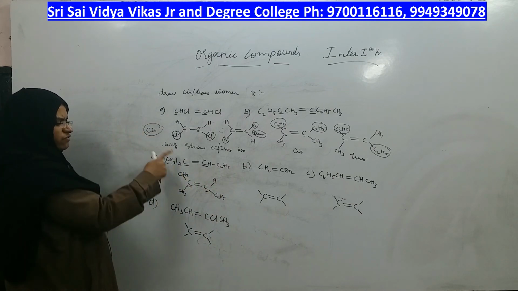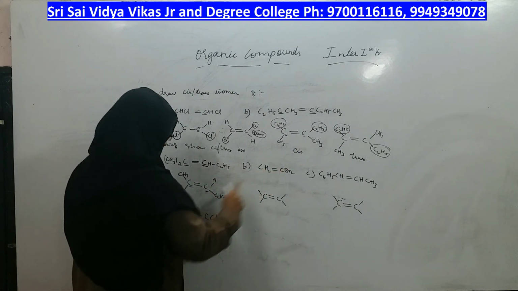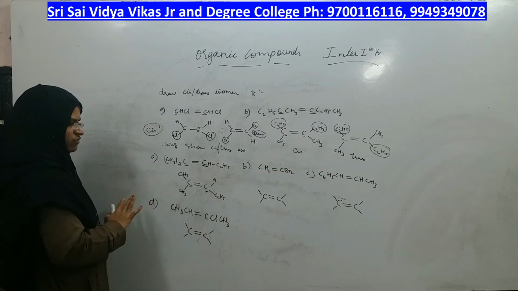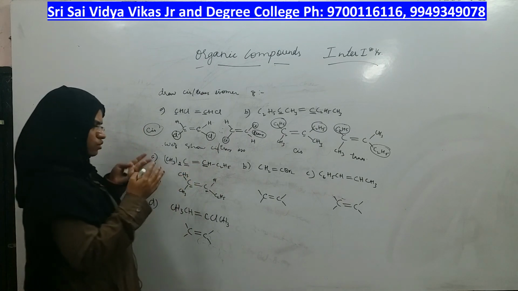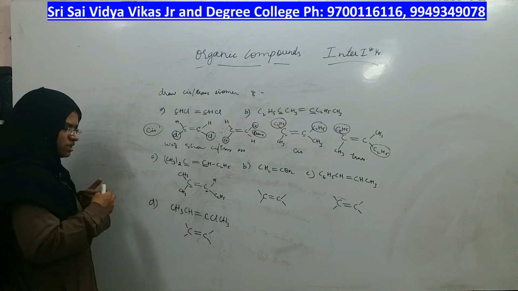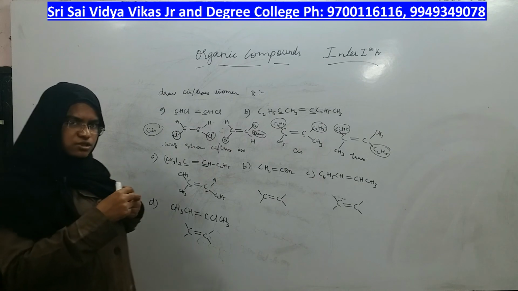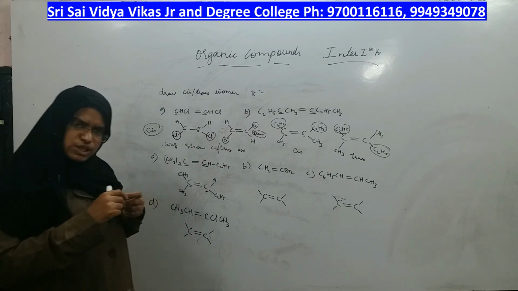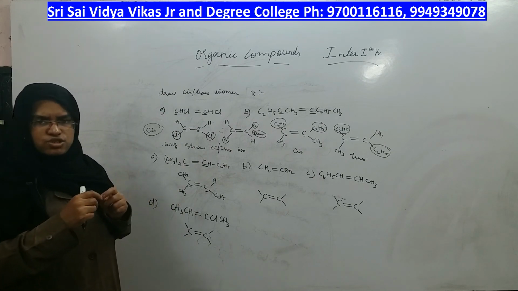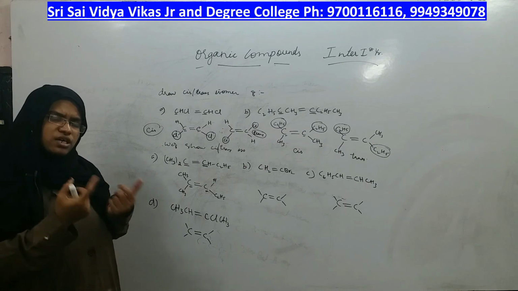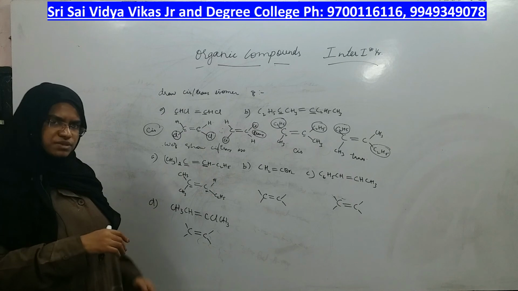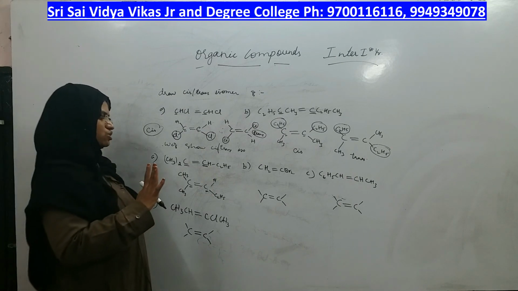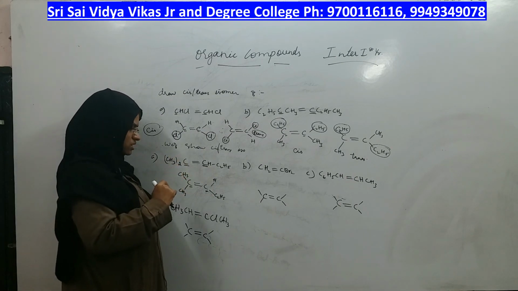What was the question, by the way? Find out which of the following, A, B, C, D, among which of the following cis-trans isomerism is possible. That means who can show cis-trans isomerism. If you can get cis isomer, that means trans isomer also can come and it can show cis-trans isomerism. If you cannot get cis or you cannot even get a trans, that means both the isomerisms are not possible. They will not show geometrical isomerism, they will not show cis-trans isomerism.